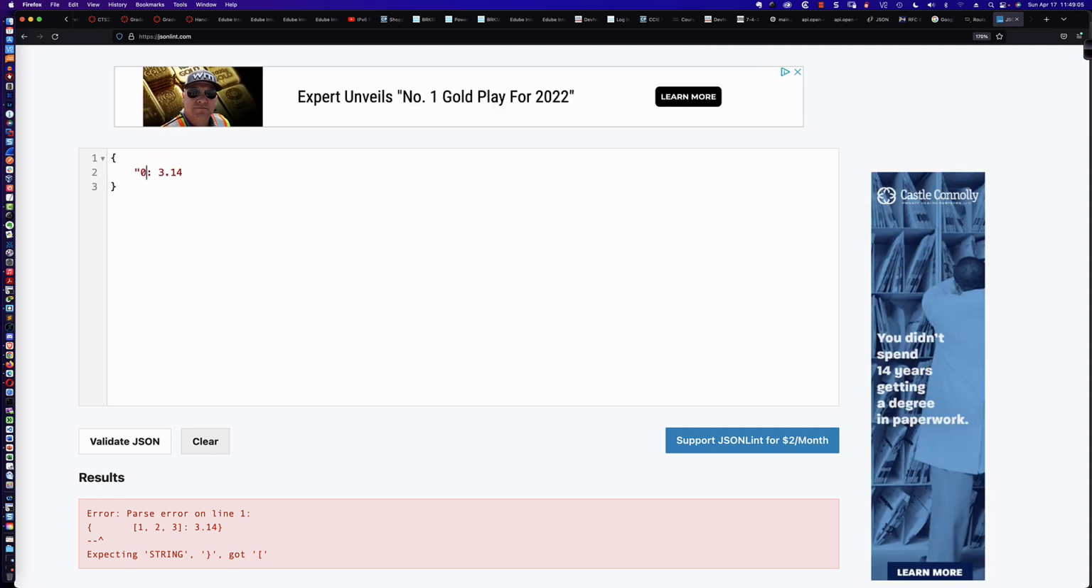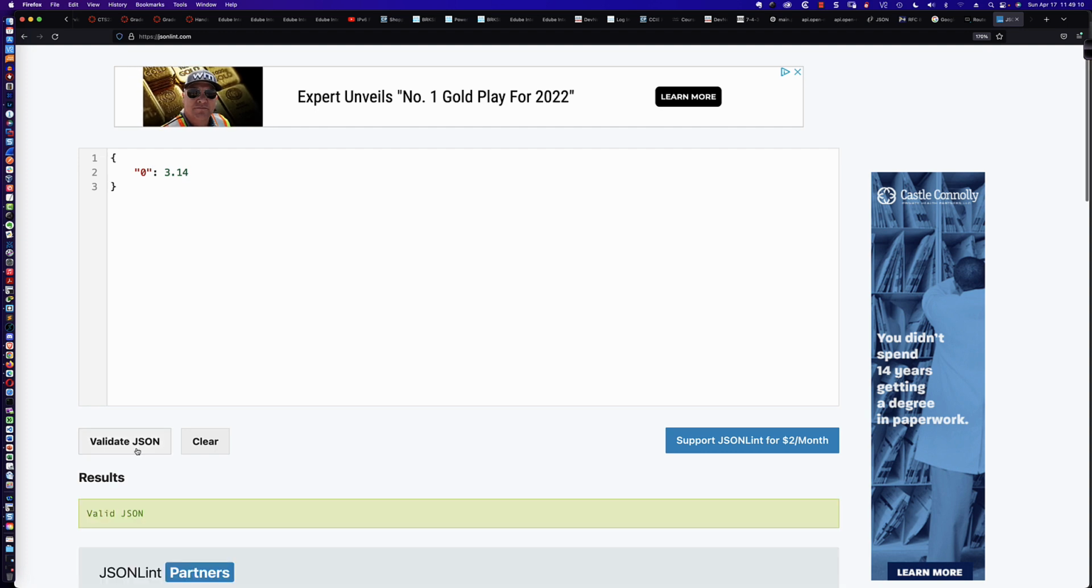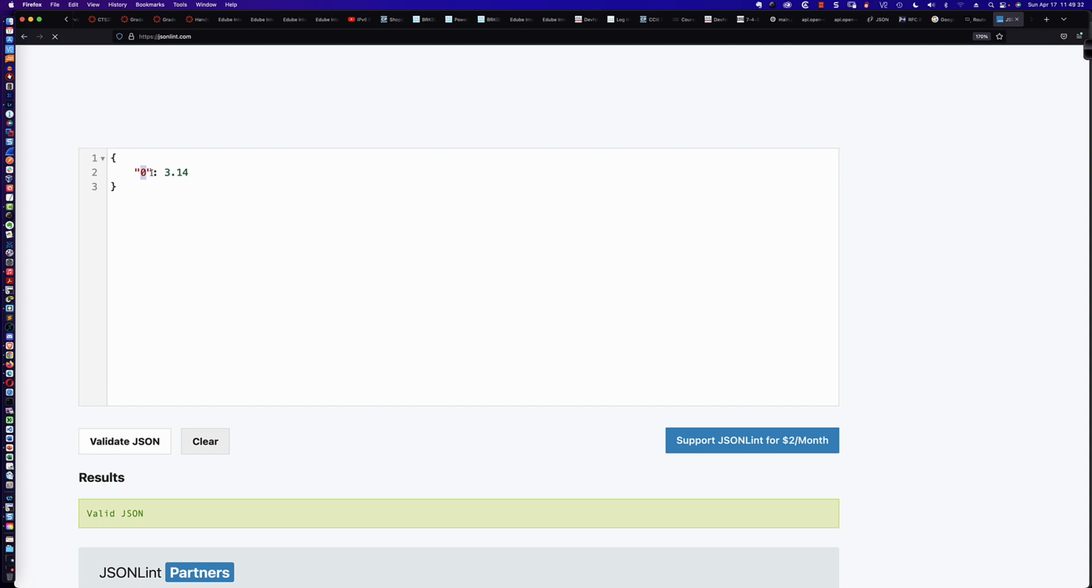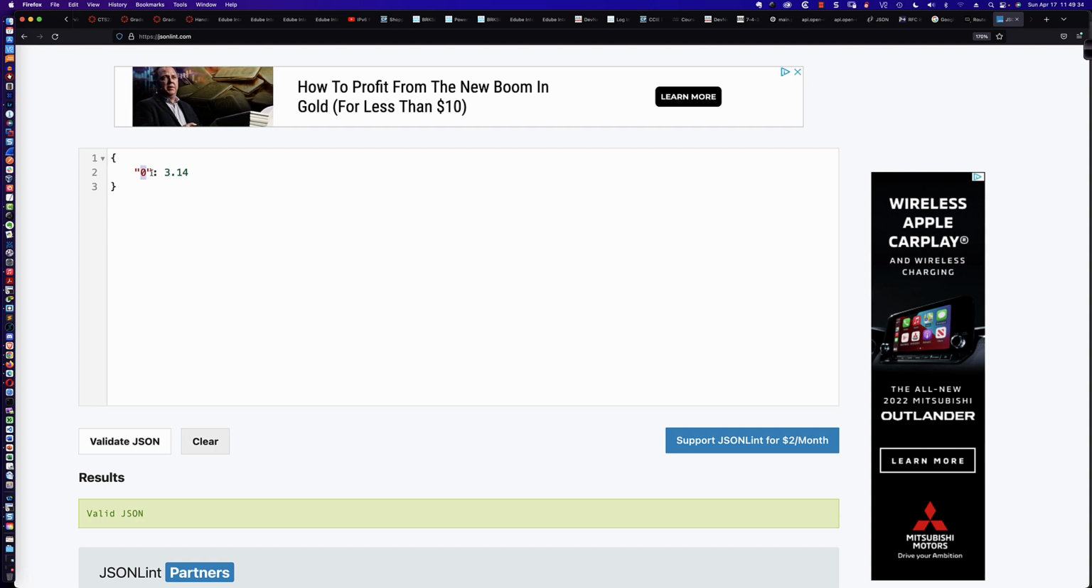Now, could I do this? I absolutely can, because what I'm telling JSON here, and let's validate to see that that is in fact valid JSON, is that this 0 has no numerical value. It is a string literal. It is literally the character 0. That is it. There is no numeric value here. But this is just to show you that we must have double quotes around the name in the name value pair, and we must make sure that it's not single quotes.